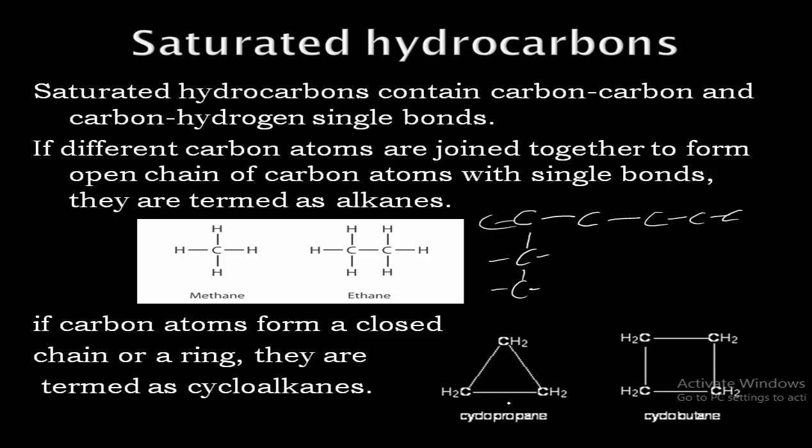Now, if you observe cyclopropane, here the CH2, CH2, CH2 are linked with each other and form a closed chain or a ring, and such compounds are said to be cycloalkanes.